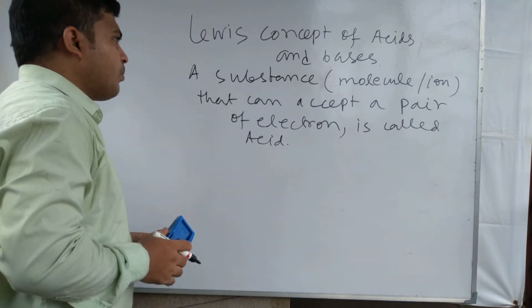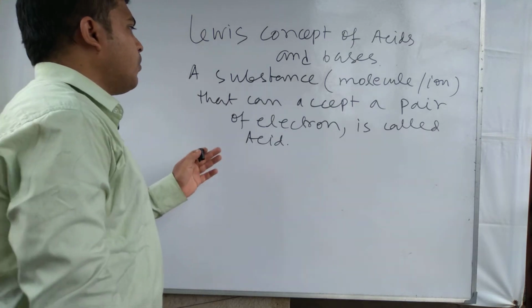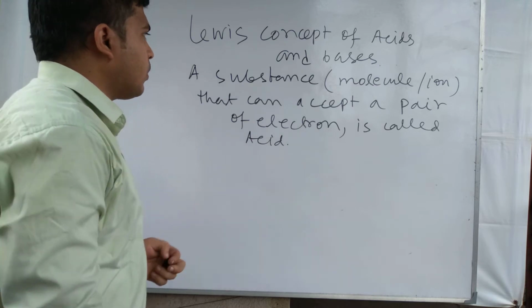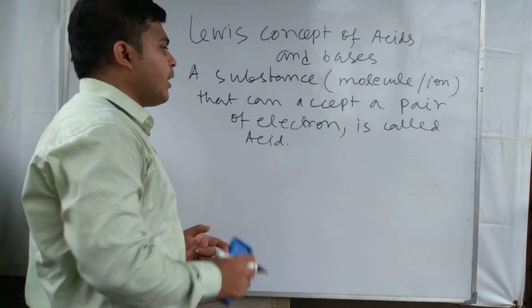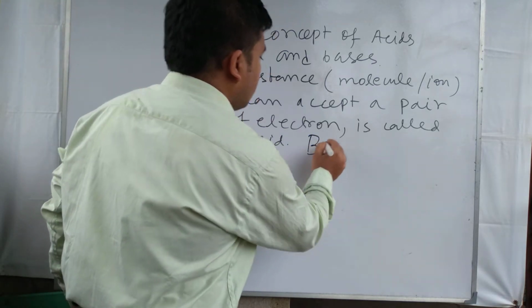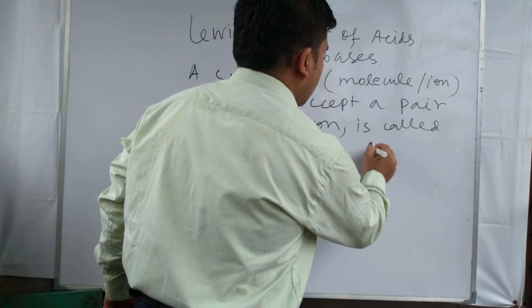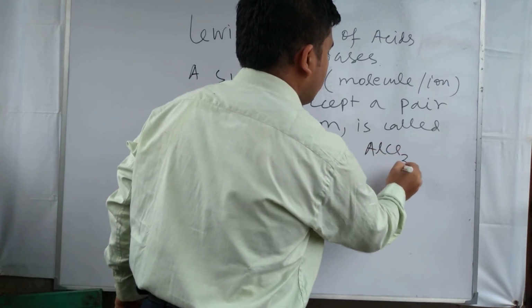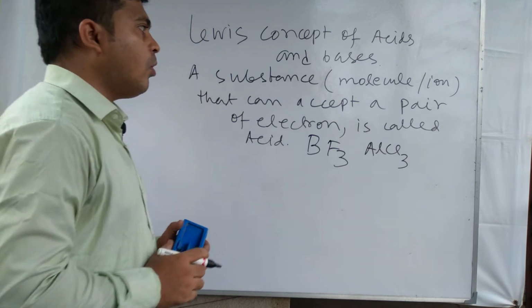Means acid is a substance, molecule or ion that can accept a pair of electron. It is called Lewis acid. For example, BF3, AlCl3. These are example of Lewis acids.